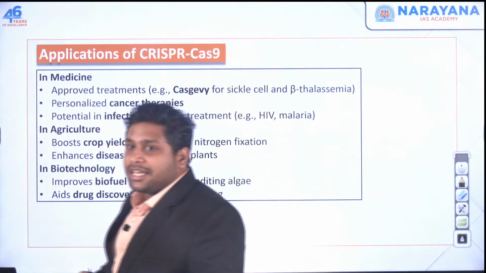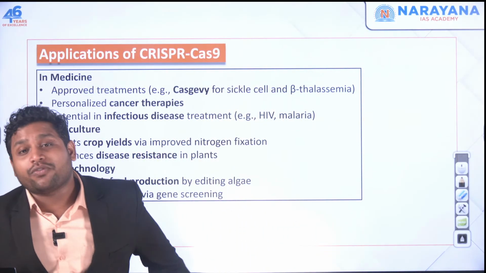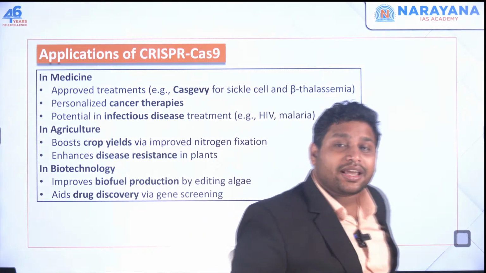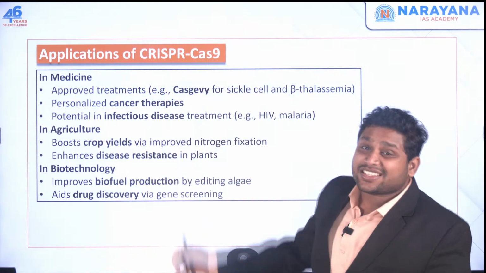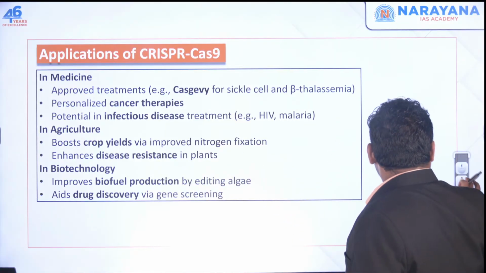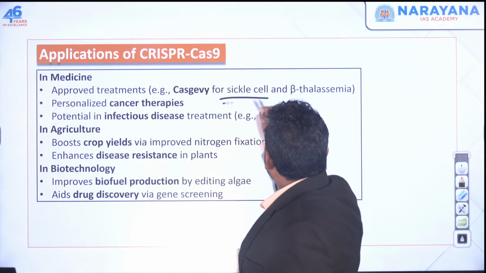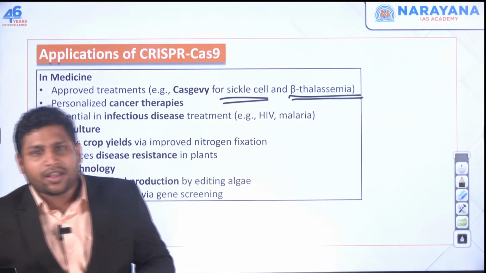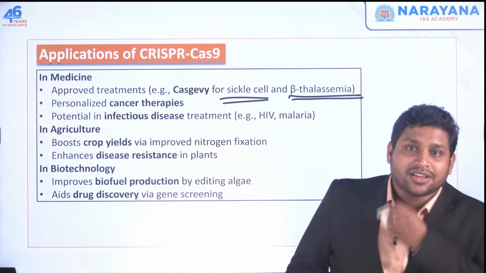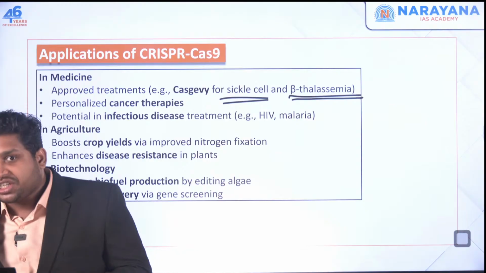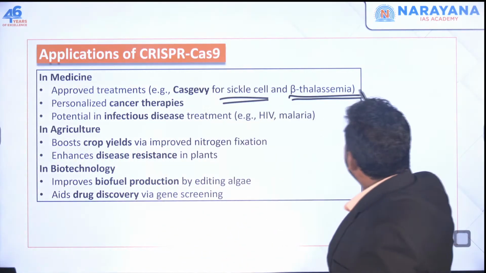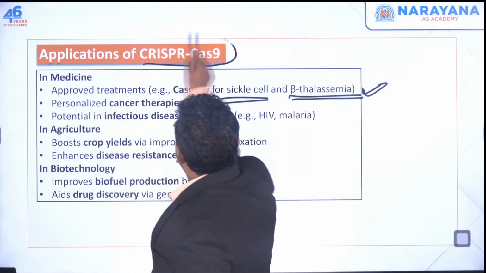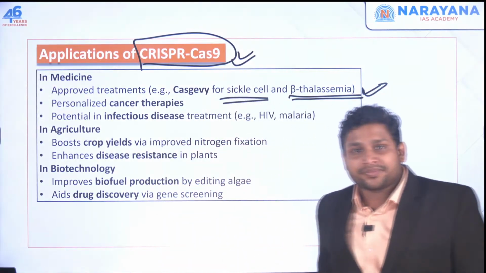Now, is this technology important? It is very important. Now we are utilizing all this cutting part very much whenever we are going for any particular application in the field of medicine specifically. So let's say we talk about sickle cell anemia disease or thalassemia. In such diseases, we know that the problem lies in the genes. So we have to solve it in terms of genes. So doctors now have treatments to solve these problems at the genetic level, because now doctors are in a position to use CRISPR-Cas9 technology.